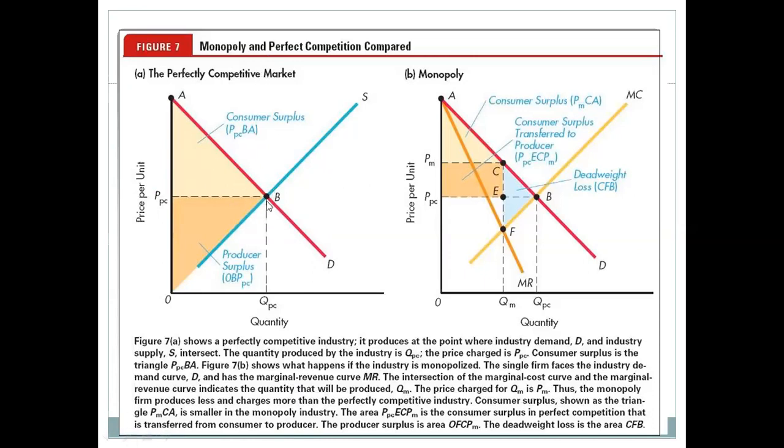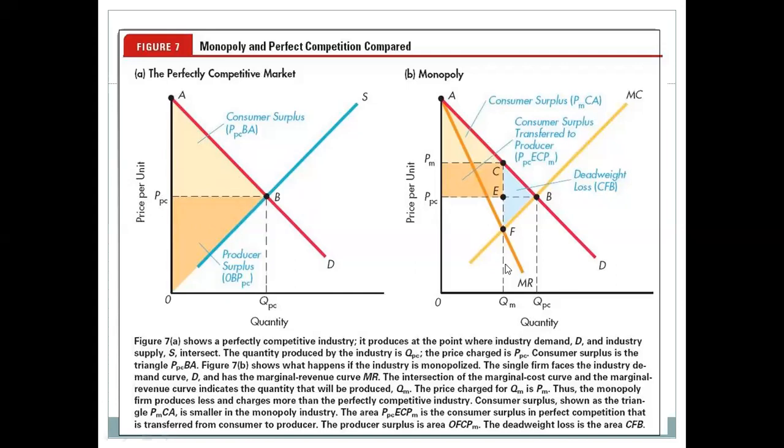Here, the quantity produced by the industry is QPC. The price charged is PPC here, and consumer surplus is the triangle, here, you can see PBA. And in our next figure, it shows what happens if the industry is monopolized.